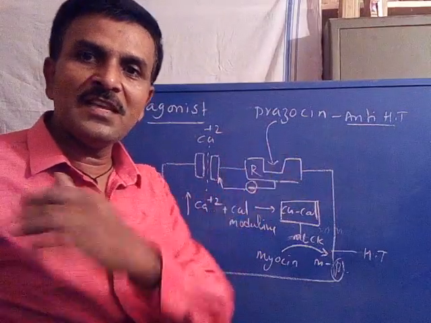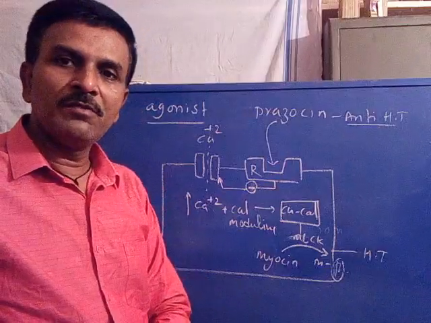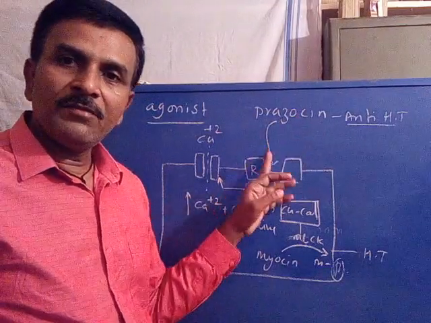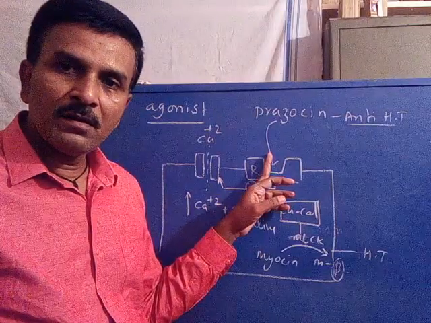So what are the consequences you observed for this mechanism? That is, a drug after binding with the receptor, what did it initiate?